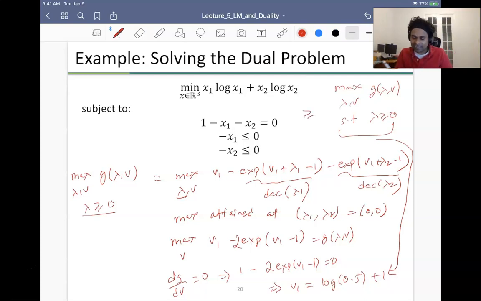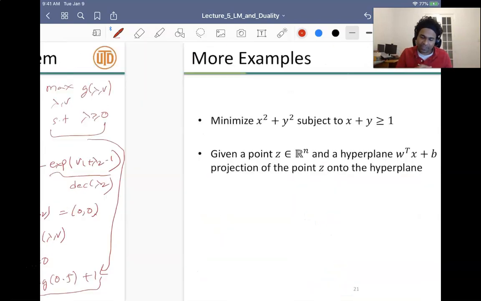So that means I can get a lower bound from my duality. But there are certain conditions in which we can show that the primal and the dual problem are basically equivalent, right?